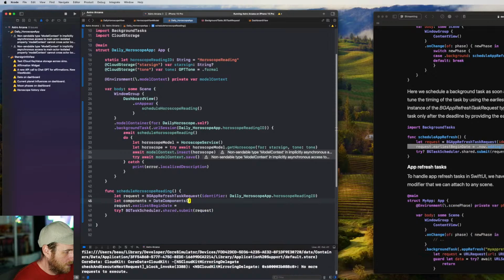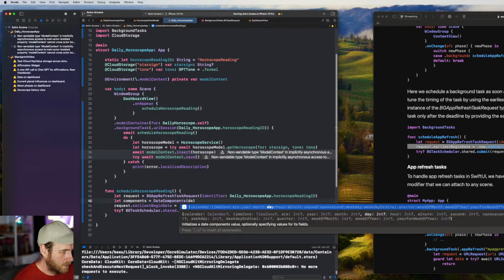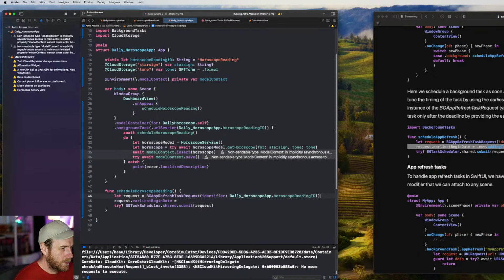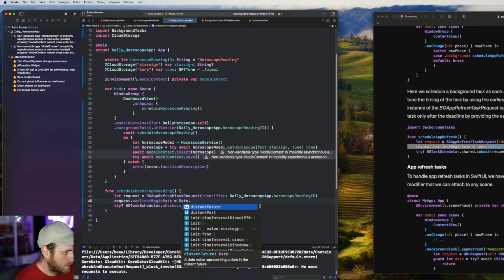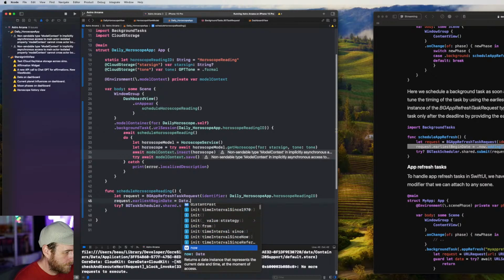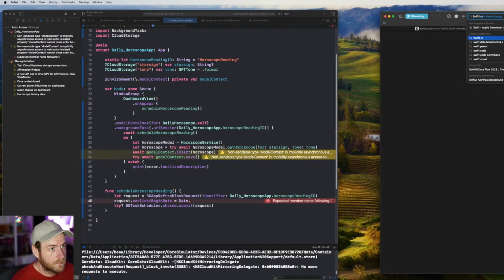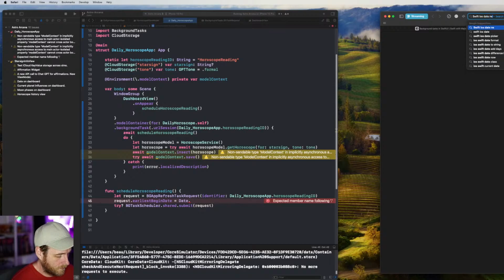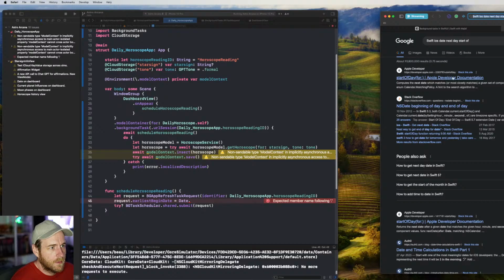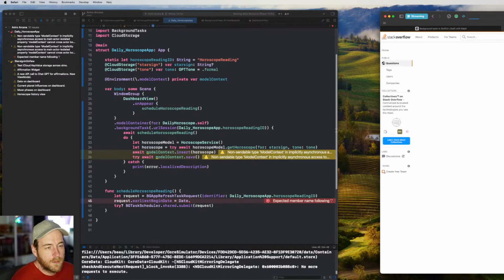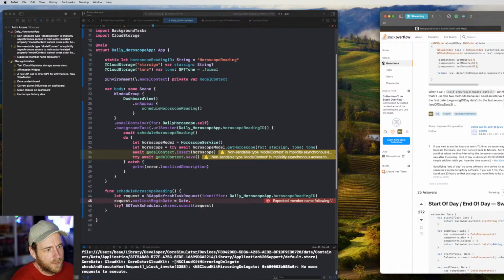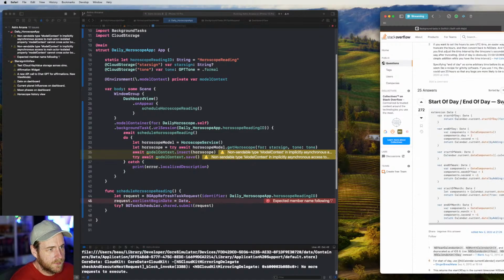Ooh, what do we need here? How do we make an adjustment to this? So can we go date? I'm just going to search it. Yeah, we're going to do these components. Oh, wow. Objective-C. Okay.